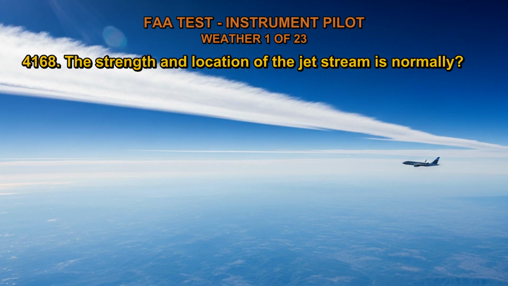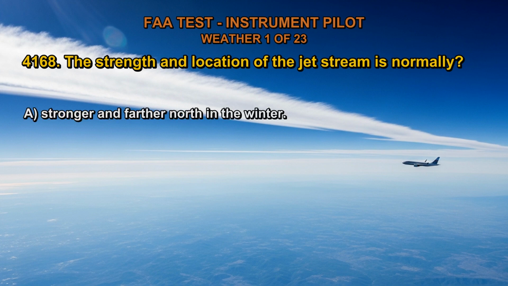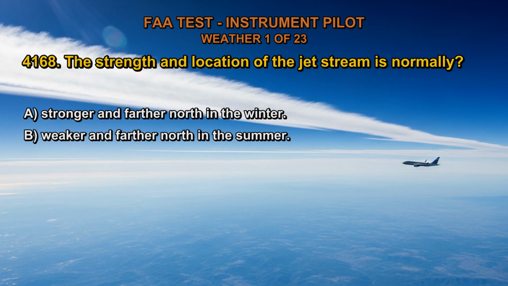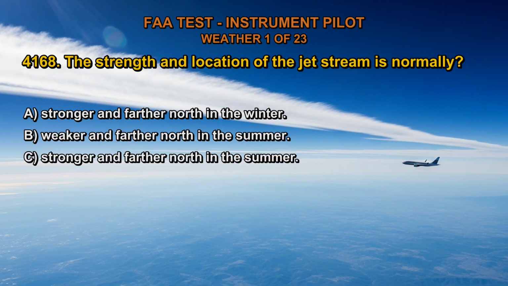4168. The strength and location of the jet stream is normally A. Stronger and farther north in the winter. B. Weaker and farther north in the summer. C. Stronger and farther north in the summer.